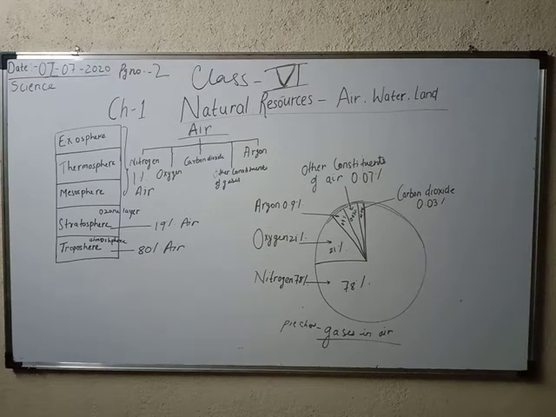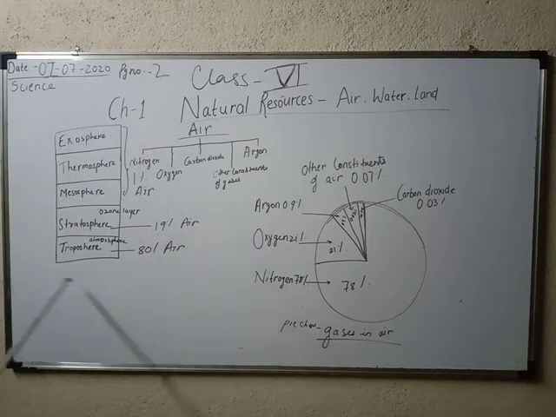Mainly air is divided, as easily detected in percentage, into nitrogen, oxygen, carbon dioxide, argon, and other small gases. Today in class we are going to study in detail what air consists of. Before starting this chapter, the first question written is: what are the 5 layers of the atmosphere? Can you recall? In the previous class we studied all the 5 layers of the atmosphere. Just for revision, I have given you the names of the layers we divided in the previous class.